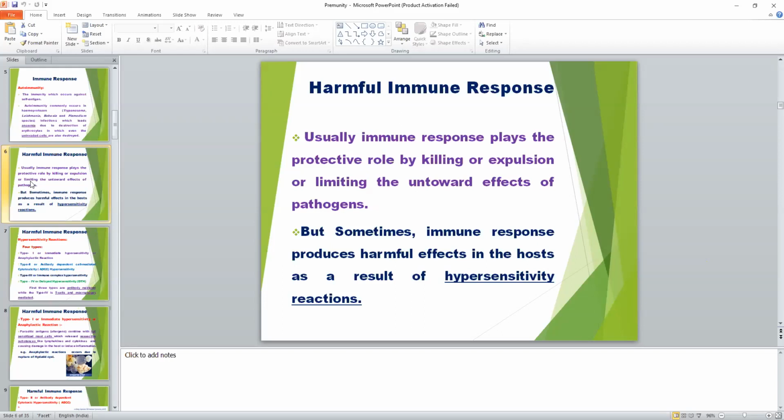But in some cases, the immune response produces harmful effects. Due to the immunity, a harmful reaction occurs inside the host, that is hypersensitivity reaction.